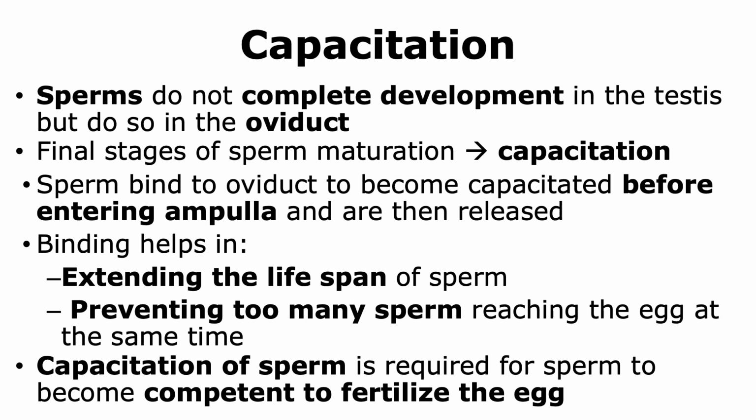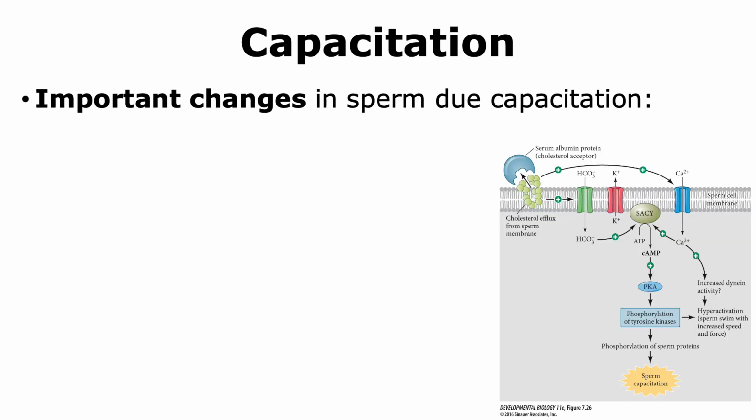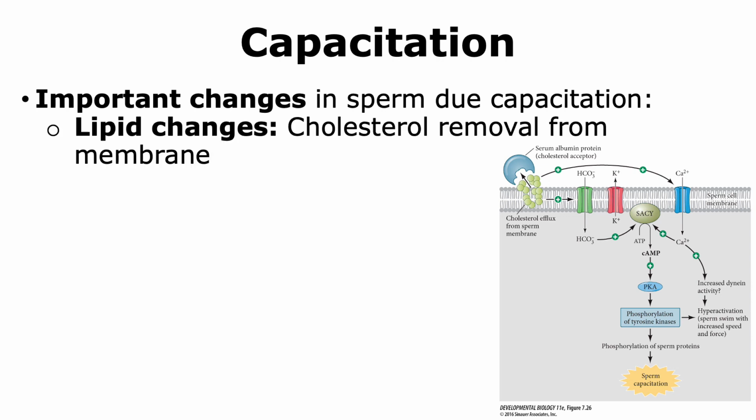The capacitation of sperm is required for the sperm to become competent to fertilize the egg, and hence if capacitation does not occur, the sperm is unable to fertilize the egg. There are a few changes that happen in the sperm during the process of capacitation, and one of them is the changes in the lipid composition. So during capacitation, cholesterol is removed from the plasma membrane of the sperm, and this changes the lipid composition.